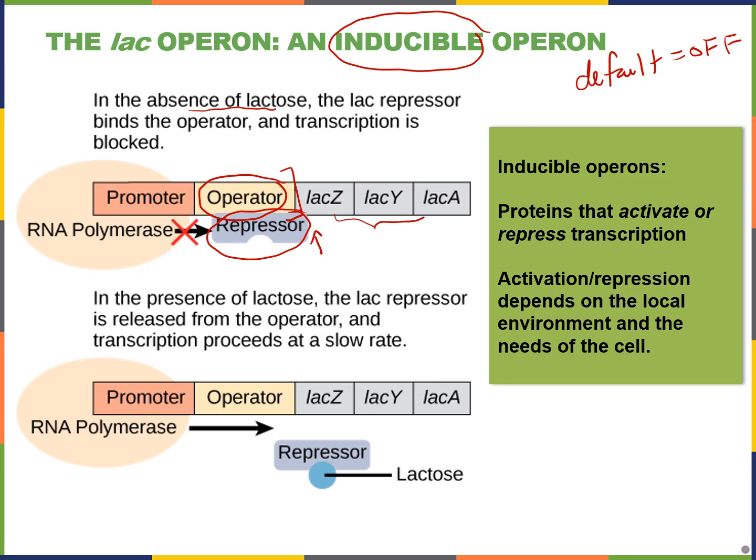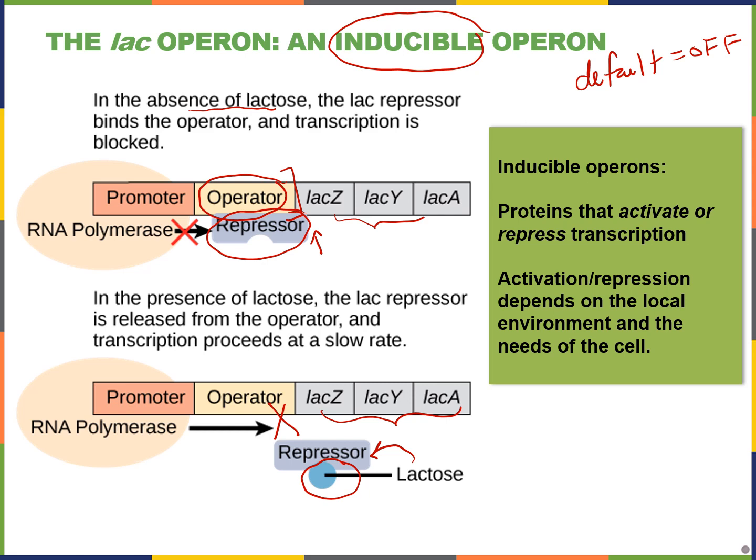It's only when you have lactose, so in the presence of lactose, that lactose will bind to the repressor and change its shape so that it no longer binds to the operator. And now RNA polymerase is free to transcribe the genes that will allow the intake and breakdown of lactose for energy.